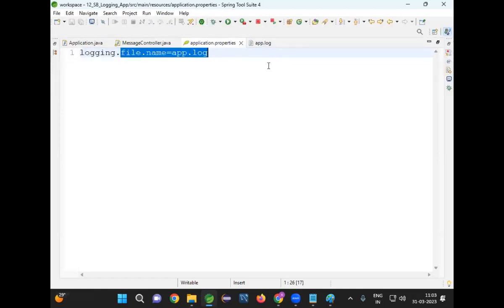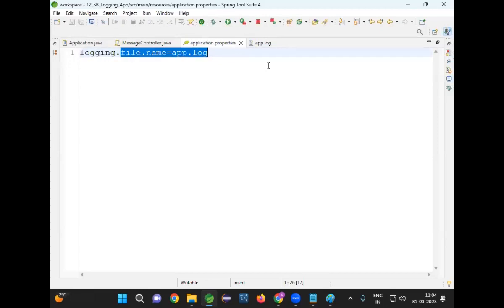Now, in these 30 lakh requests, the 1 lakh 15th request has failed. What will you do? How many messages are there in the log file? 60 lakh messages are there in the log file. The customer told that 1 week back, I purchased a product in your application, it is not delivered to me, my money was deducted. Then what log do I need to check? I have to check the log from 1 week back.